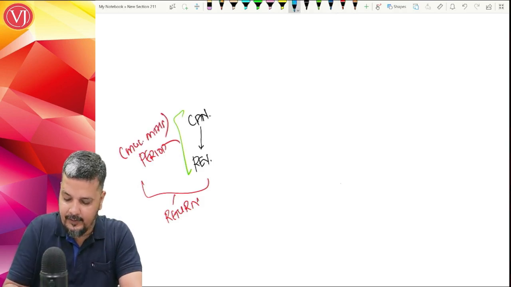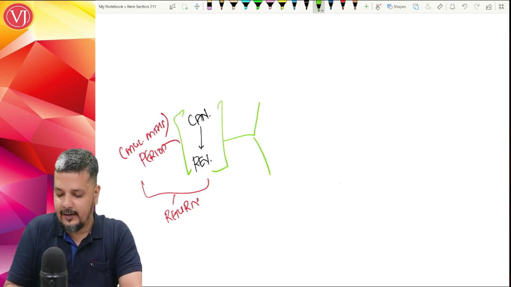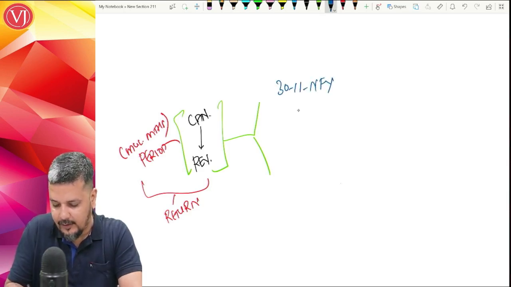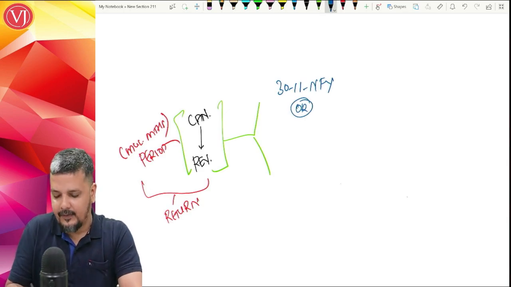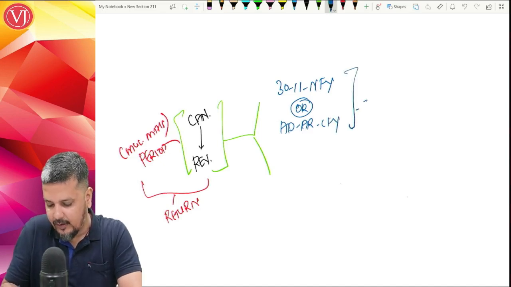Normally, what is the time limit for you to take the credit? The normal time limit would have been 30th November of the next financial year, or the date of filing the annual return of that financial year, whichever is earlier.